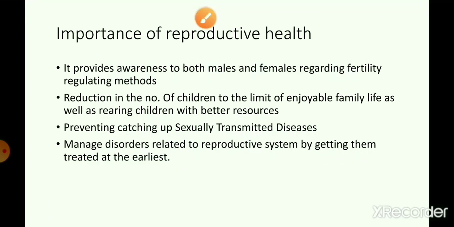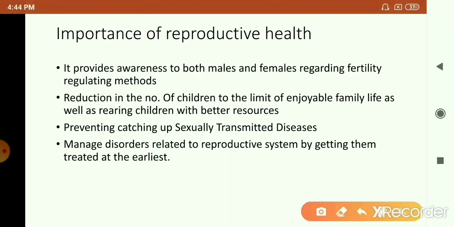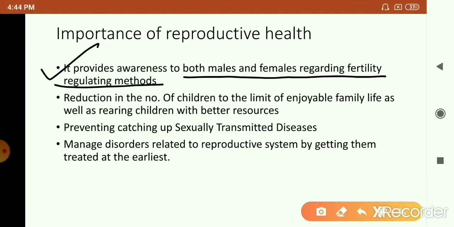Now these are the points that show the importance of reproductive health. It is important because it creates awareness in both males and females regarding the fertility regulating methods. It's important for reduction of the number of children, that is, to limit the size of the family. The smaller the family size, the better the resources will be made use of. It also creates importance about having proper spacing between the children. Then whatever resources are available in the family can be used in a better way for the rearing of children.